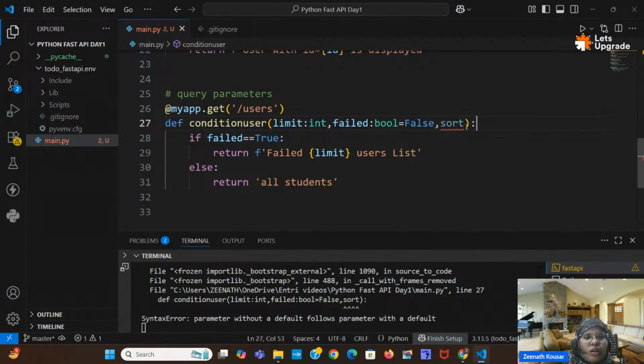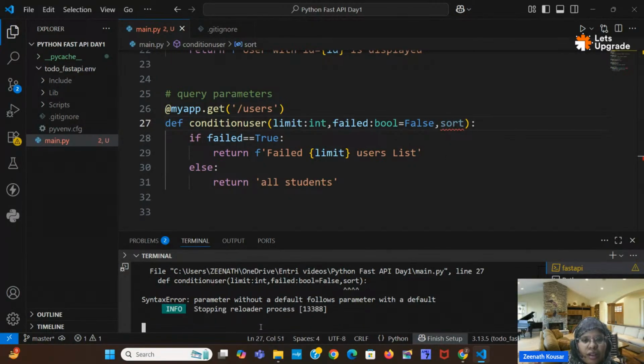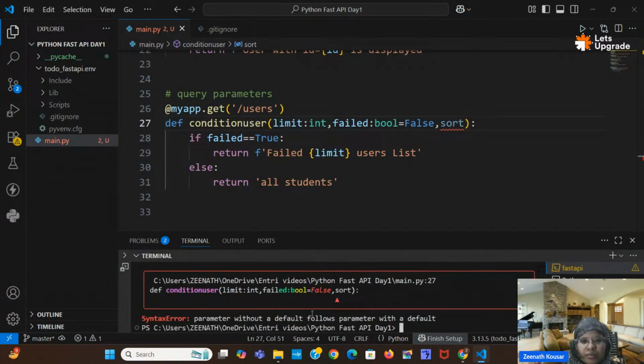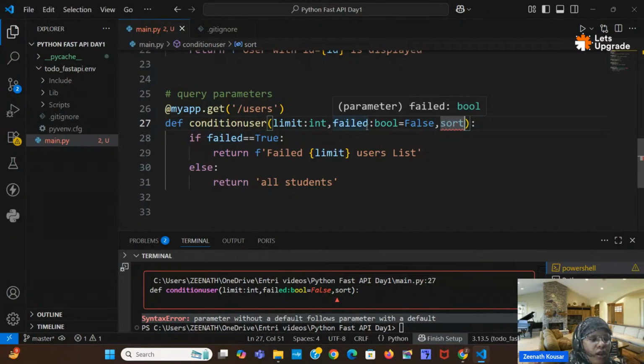Okay, so if you see here we will get an error actually. Okay, so I will run this: parameter without default. So here you have to give some value, because for failed you have given a boolean value, false, right? For sort as well you have to give some value, but sorting you want to keep optional, right?